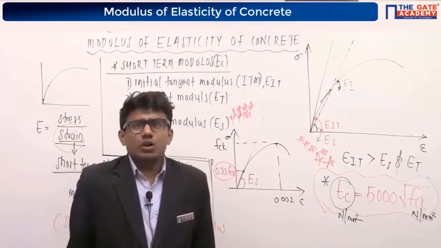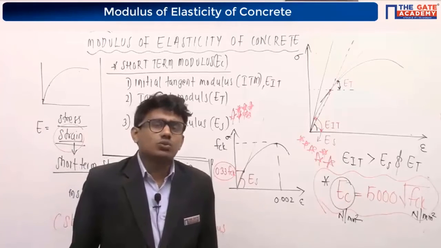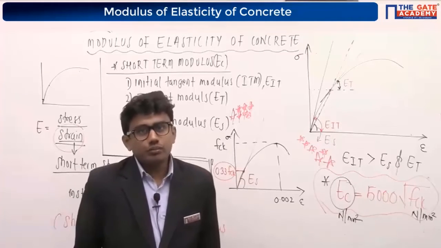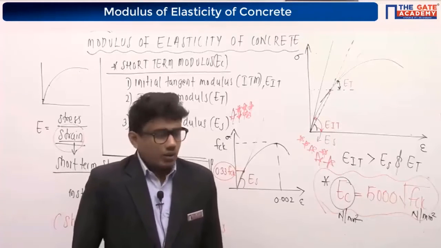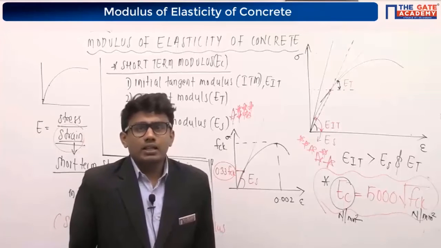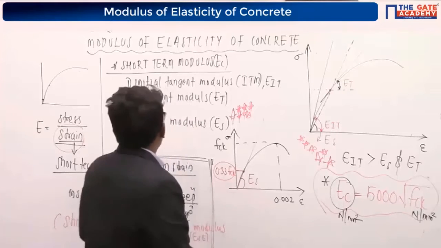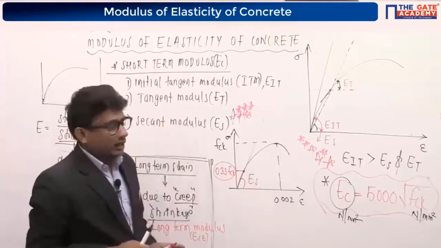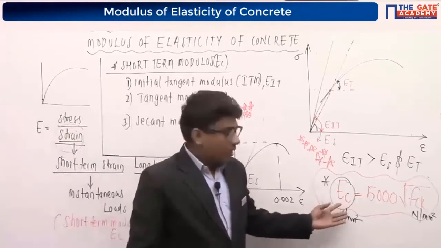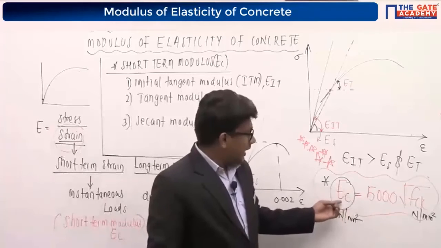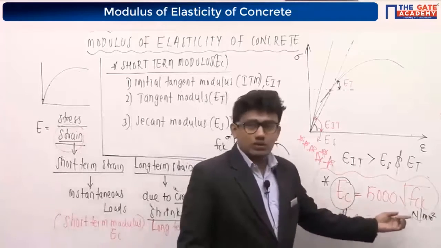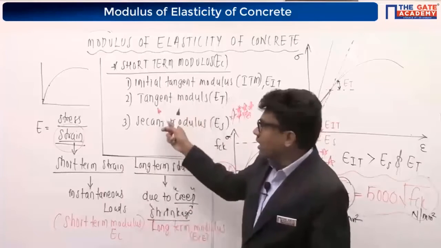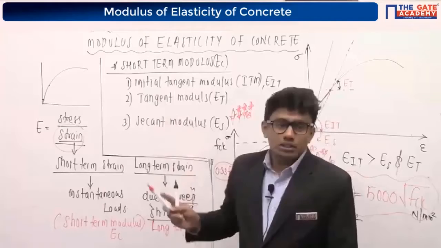So the Young's modulus of concrete is equal to the short-term modulus. We have to find both the short-term modulus and the long-term modulus. We will solve some questions. Note it down. One more thing: I told you that for all practical purposes I will consider the secant modulus. The equation our IS code has given us, short-term modulus Ec equal to 5000 root fck, and the short-term modulus is of three types: initial tangent modulus, tangent modulus and secant modulus.